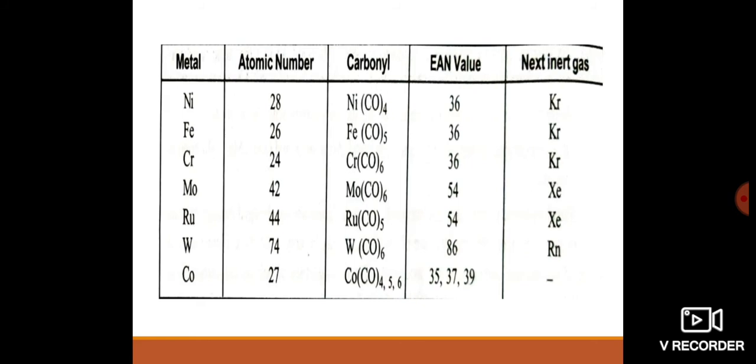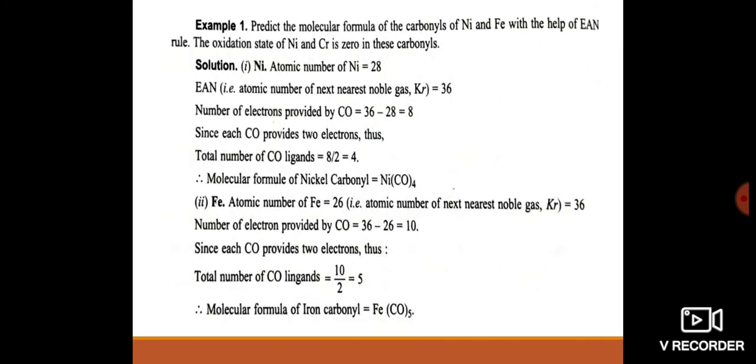Then come to cobalt. Cobalt doesn't attain such values, for example tetracarbonyl cobalt, pentacarbonyl cobalt or hexacarbonyl cobalt compounds don't attain the EAN values, so the EAN values are 35, 37, 39, that is beyond the inert gas configuration, so it doesn't obey the EAN value.